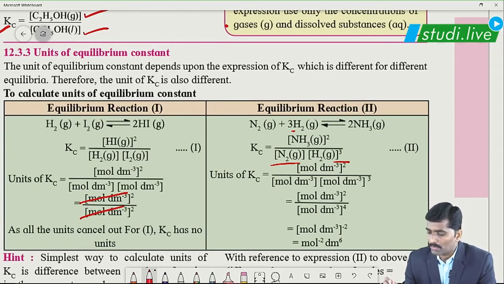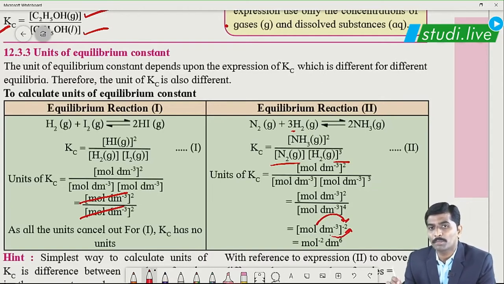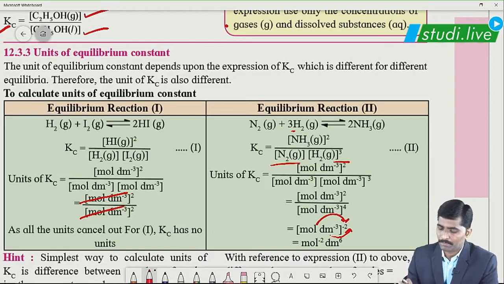What we are left with is mole per dm cube raised to -2, that is mole raised to -2 into dm raised to 6. Minus of minus becomes plus. So, as the reaction varies, the unit of Kc accordingly varies. This is about units of equilibrium constant.